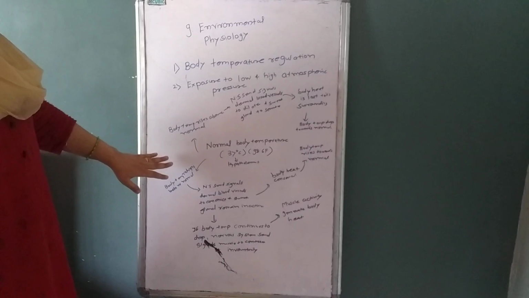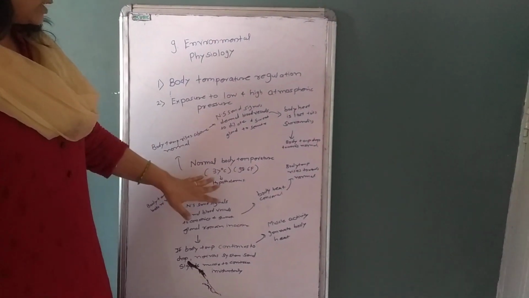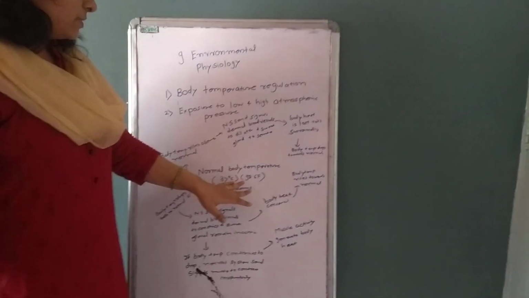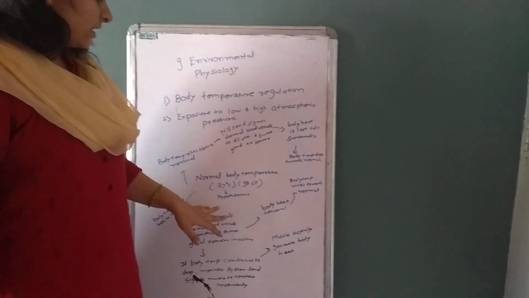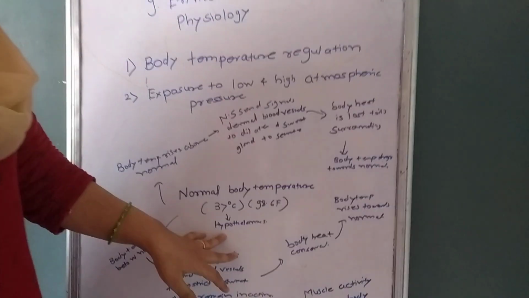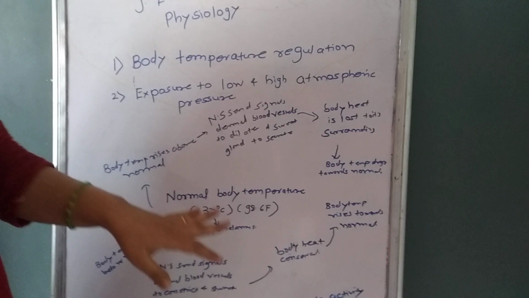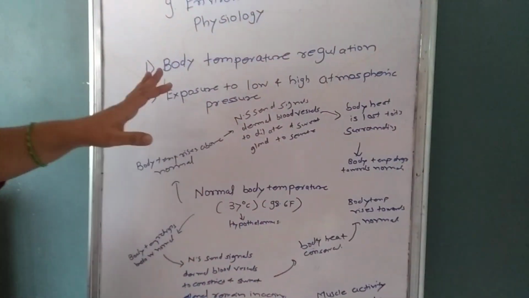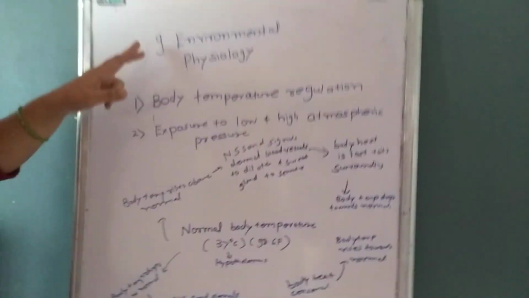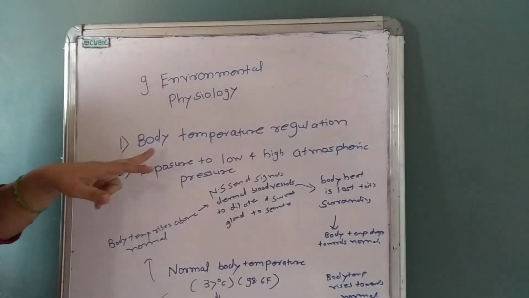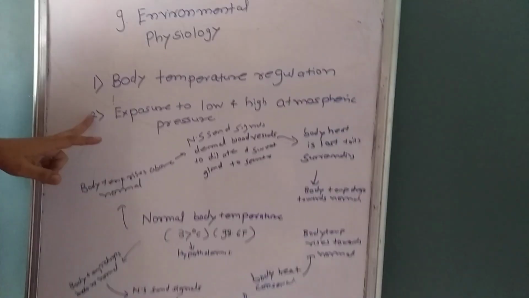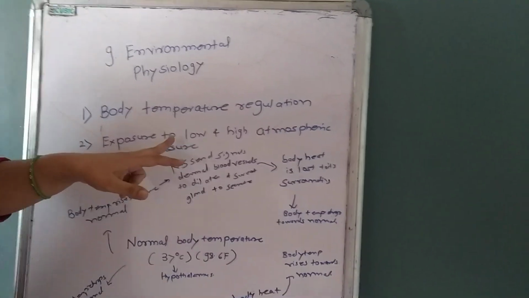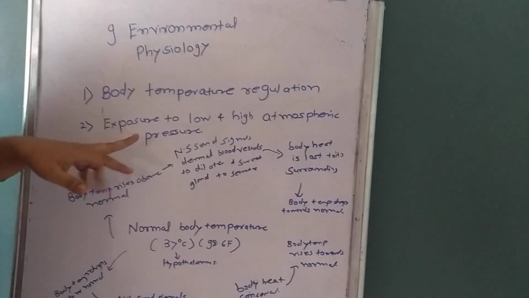Got it? Normal body temperature is 37 degrees centigrade, which means 98.6 Fahrenheit. It is controlled by the hypothalamus. This whole process is controlled by the brain, and in the brain the hypothalamus is the part which controls body temperature regulation. This is about environmental physiology. First topic, body temperature regulation. Then second topic, exposure to low and high atmospheric pressure.